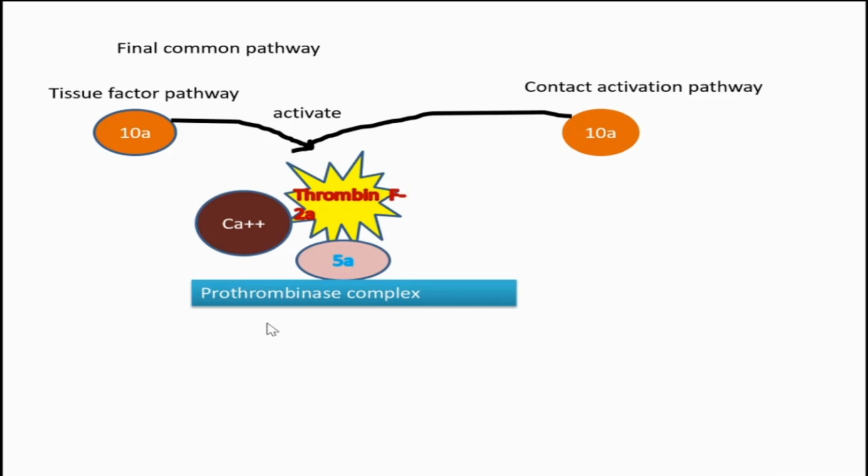How does it get activated? By changing to thrombin. So 10A comes, binds prothrombin, along with cofactor 5A and calcium, forming a complex called the prothrombinase complex, and in that way, prothrombin is activated and converted to thrombin, or otherwise factor 2A.